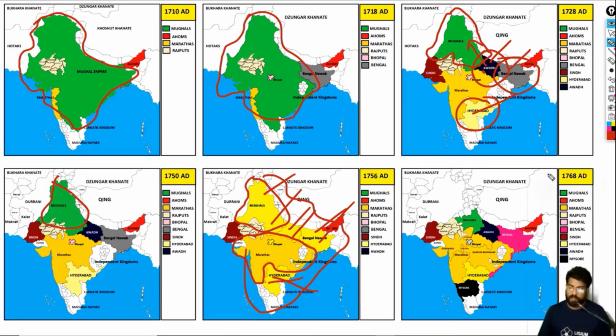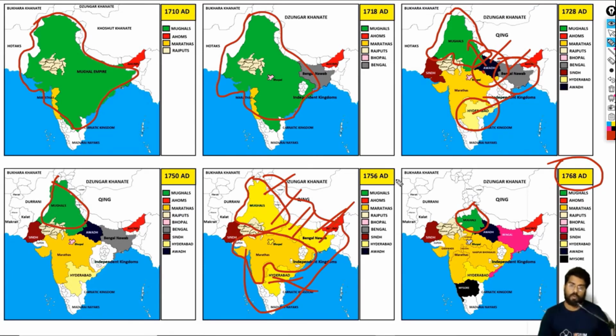After that, in 1768, you can see the area has shrunk up to here, and after that, there was a considerable decline. In the 19th century, the Mughal Empire was restricted to a small area in Delhi, around the adjoining areas of the Red Fort. In 1803, the English captured the Mughal emperor. The emperor was put under house arrest, and he was basically a pensioner under the British till 1857.